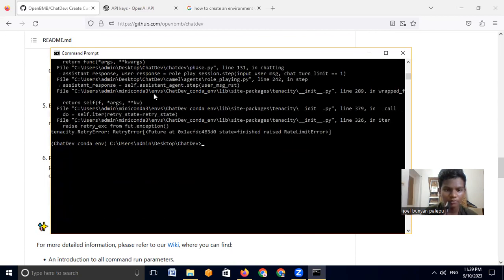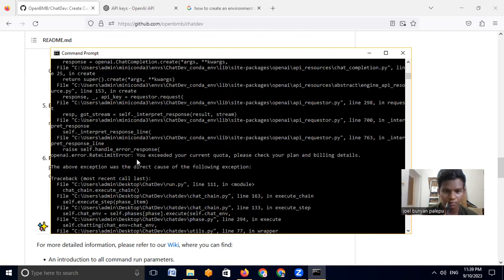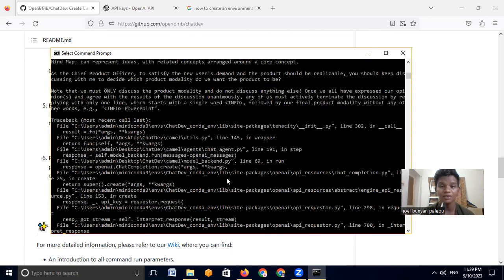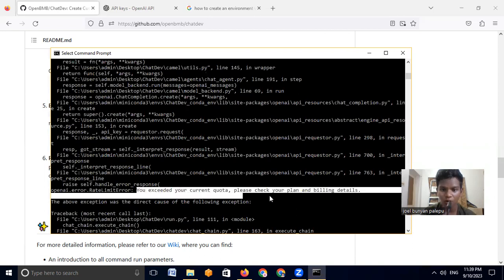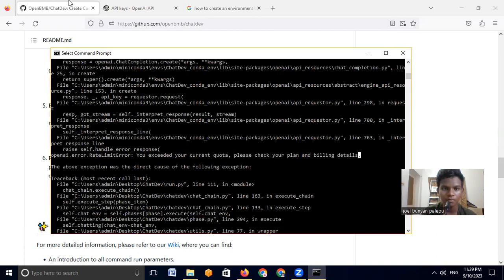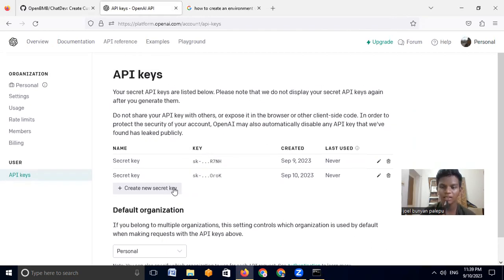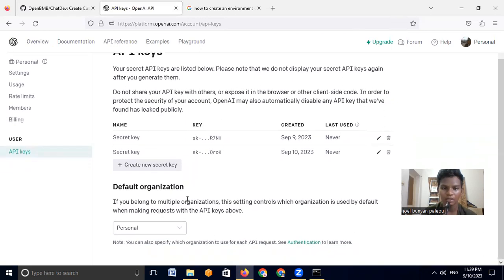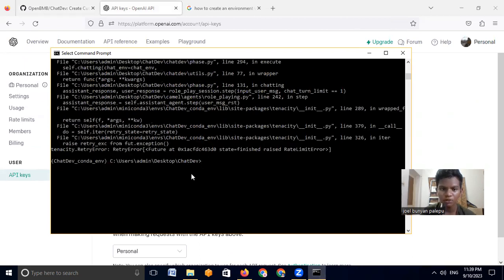And now we got an error. What is the error? Oh, I think it's from OpenAI. Yeah, so I have been getting this problem from OpenAI, I think, for a long time. You exceeded your current quota. Please check your plan and billing details. I think it's from OpenAI. I don't think so, but I only use two keys. I think we could use a lot more. I have only used two keys, but